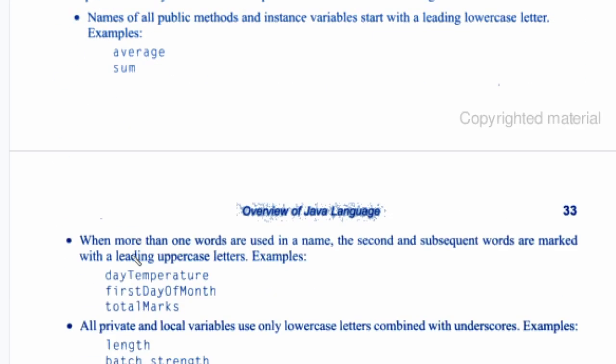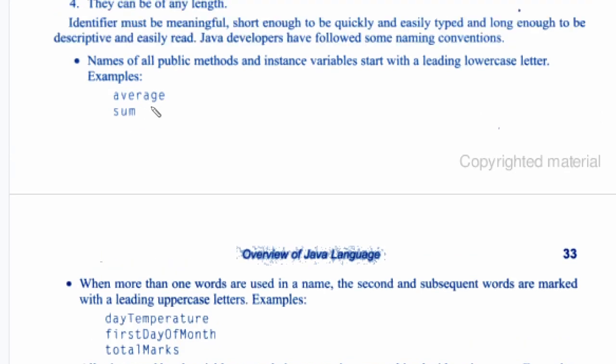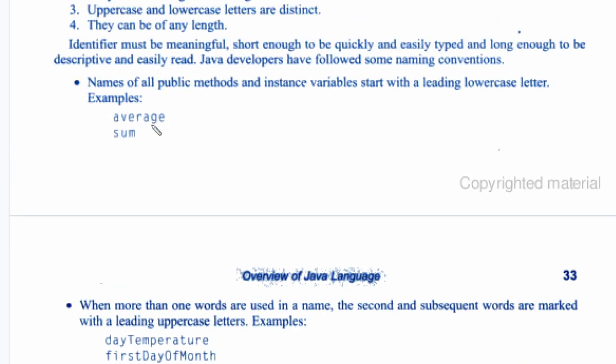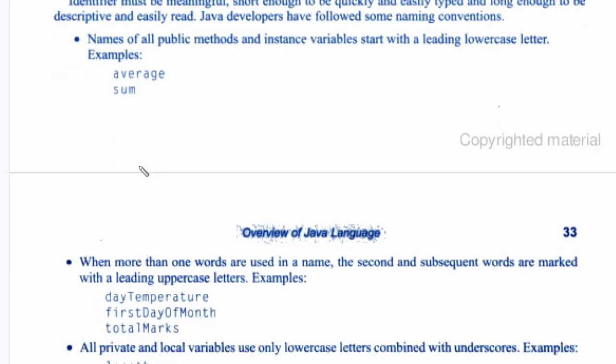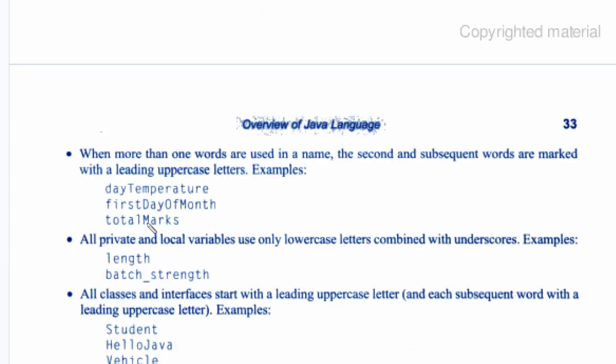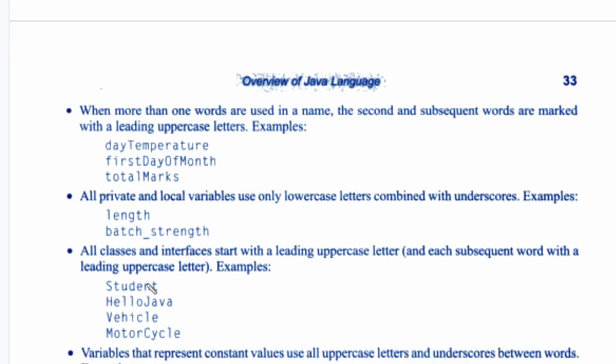Now, these are some examples of identifiers. Whenever you are giving a name for an identifier, it should be very meaningful but short, so you can quickly understand why we are using that identifier. So it should be meaningful and very short. That point you have to remember. These are some examples of identifiers.